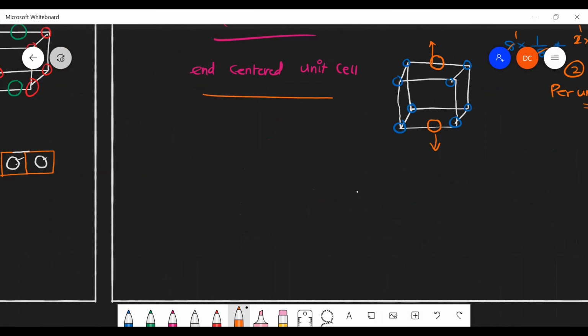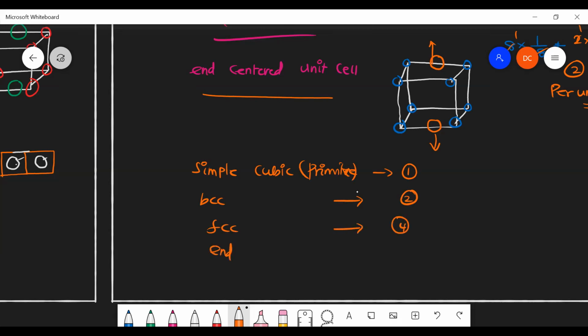So then we can calculate the number of atoms per unit cell for simple cubic, or primitive. How many atoms are there? 1 atom per unit cell. If it is a body-centered unit cell, there are 2 atoms per unit cell. If it is face-centered, there are 4 atoms per unit cell. If it is end-centered, there are 2 atoms per unit cell. Is that clear? Yes, sir. That is why we have to calculate the number of atoms for 1 unit cell.